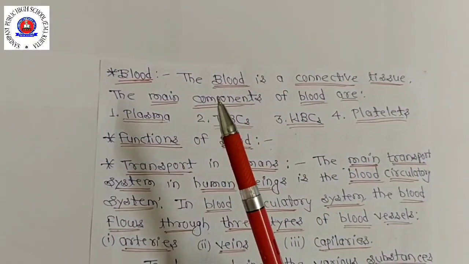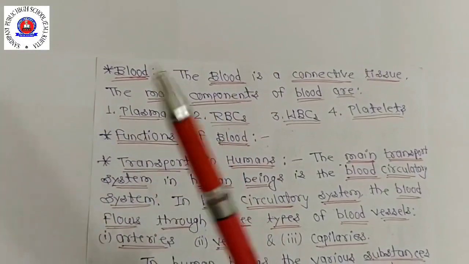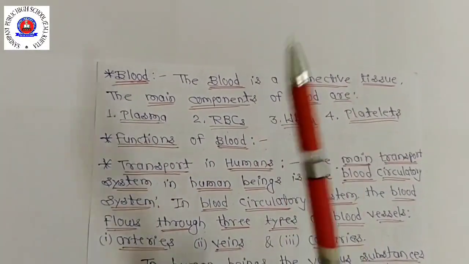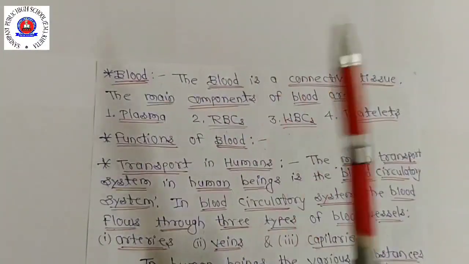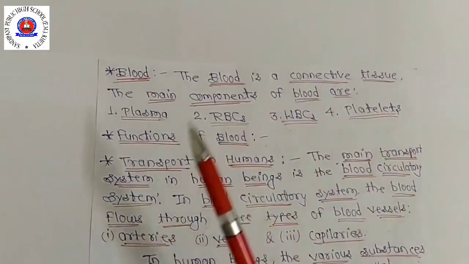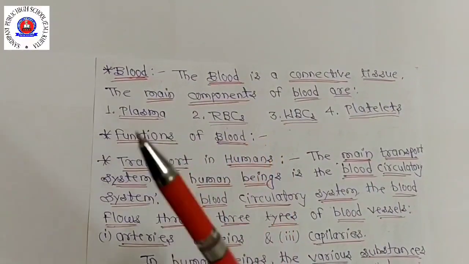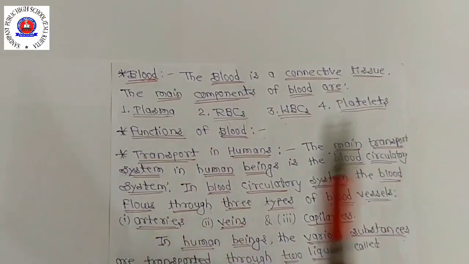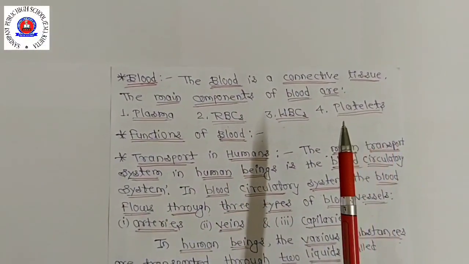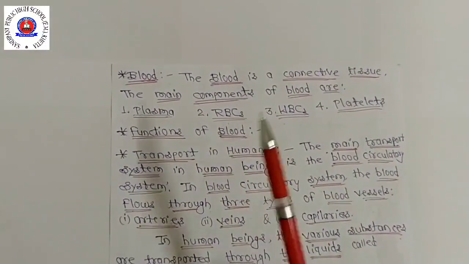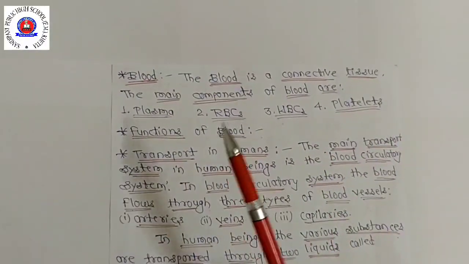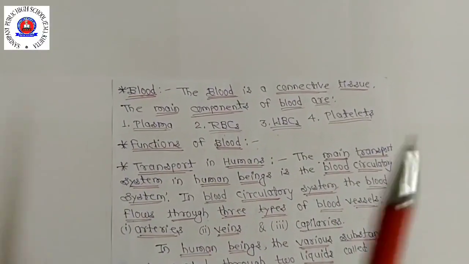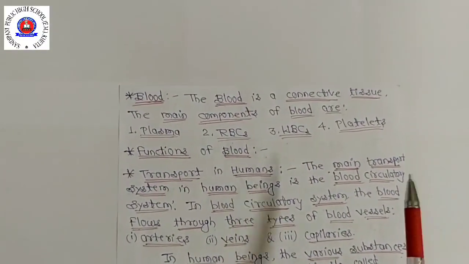We can now say that the important functions of the blood in our bodies are: first, blood carries oxygen from the lungs to different parts of the body. Second, blood carries carbon dioxide from the body cells to the lungs for breathing out. Third, blood carries digested food from the small intestine to all the parts of the body. Fourth, blood carries hormones from the endocrine glands to different organs of the body. Okay, and hormones भी carry करता है where they are needed. Fifth, blood carries a waste product called urea from the liver to the kidney for excretion in urine. Okay, तो waste product भी carry करता है.